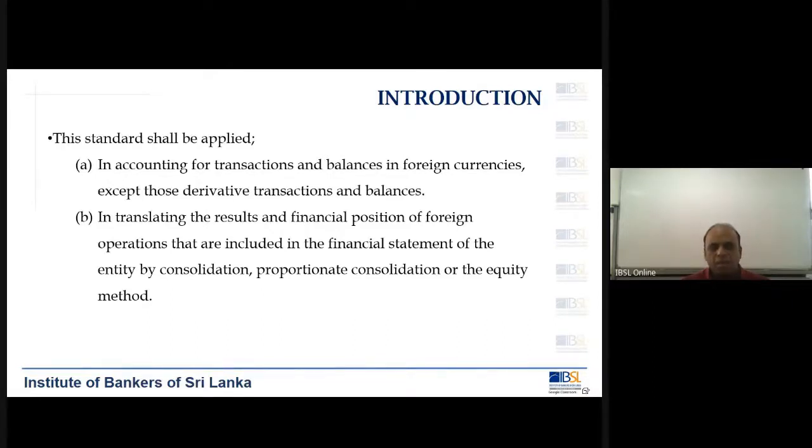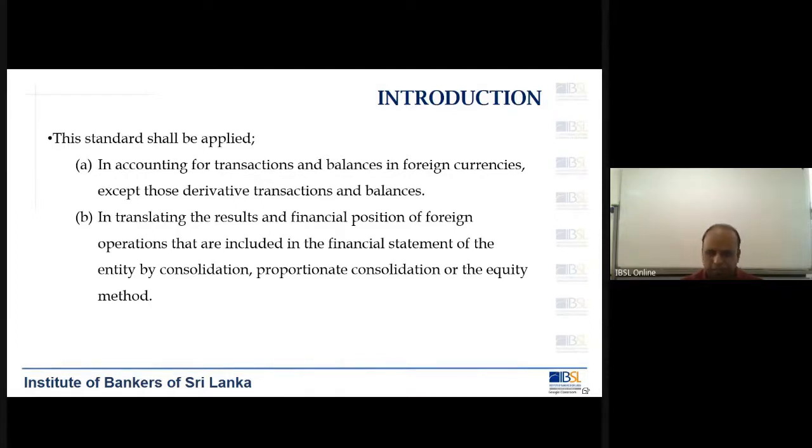But ultimately, when you look at the financial statements, you saw the financial statements were prepared in rupees. So there is a situation where you have certain assets and liabilities in your books in foreign currencies, but when it comes to the presentation of financial statements, you have to show everything in rupees.